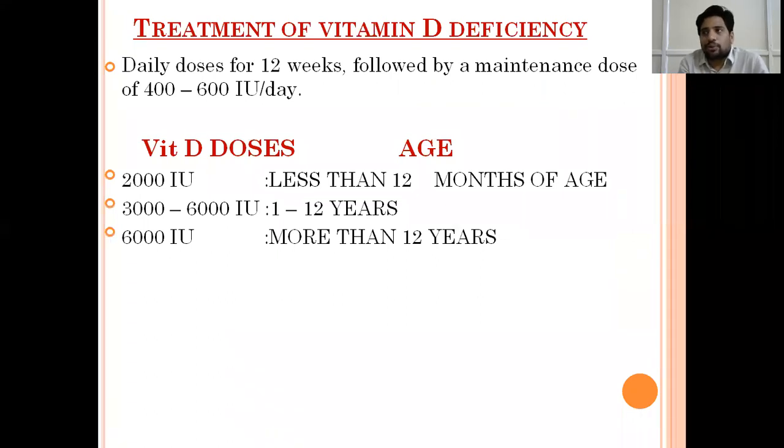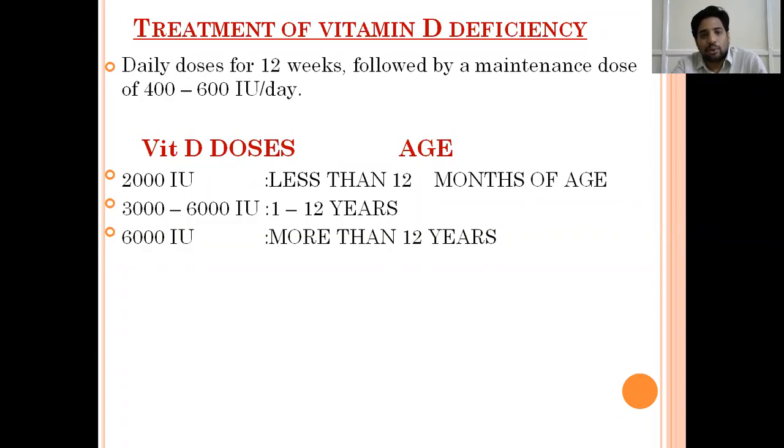Treatment. Once they used to follow the Strauss regimen, where they used to give 6,000 international units weekly for 6 weeks. Now those high doses are not followed. We give daily low doses, depending upon the age. If the child is less than 1 year, we give 2,000 international units daily for 12 weeks. Every day for 12 weeks we give.